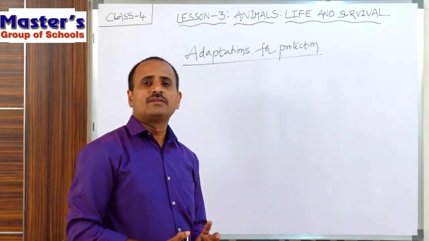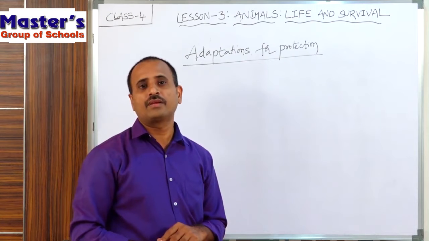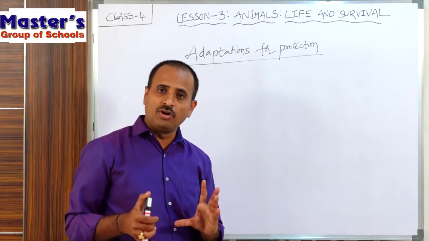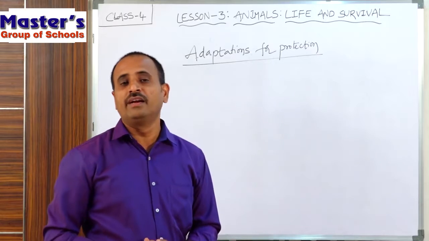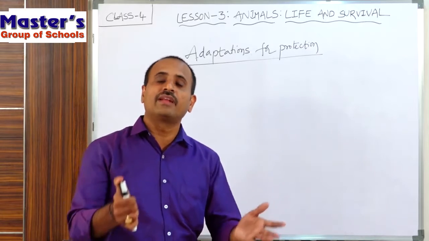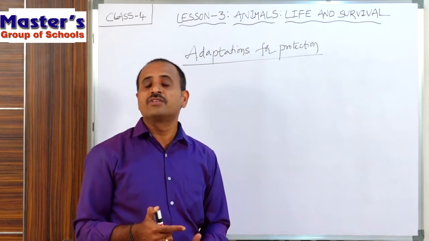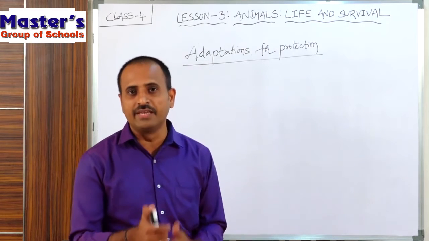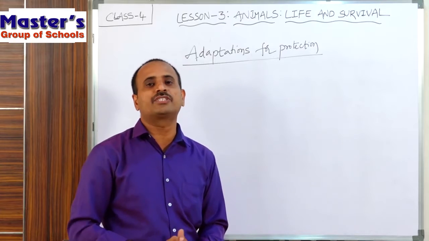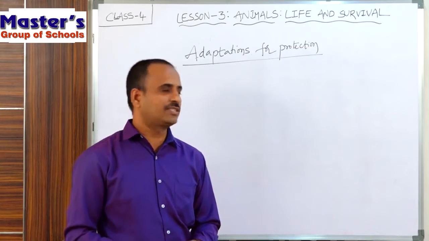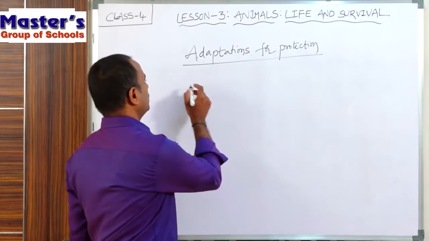So children, all animals should protect themselves from their enemies, because if there is no protection from their enemies, their race will end and they will not survive in their habitats. So as to survive in their habitats and protect themselves from their enemies, each animal has some special adaptation in its body. For example, if we take some animals,